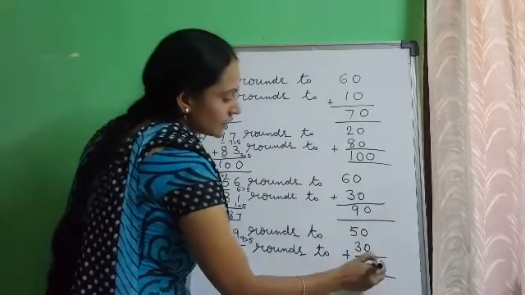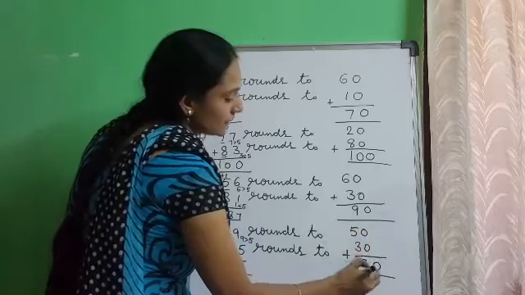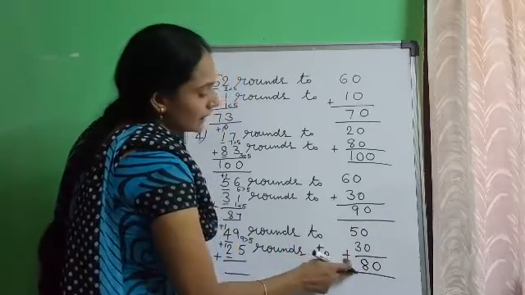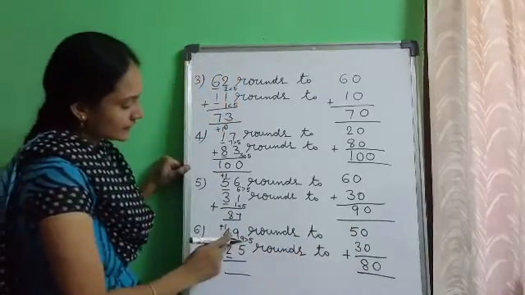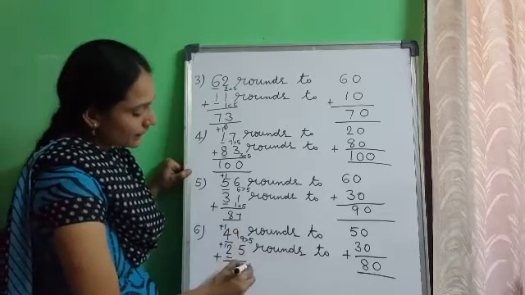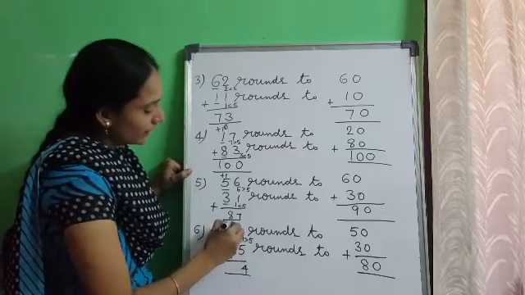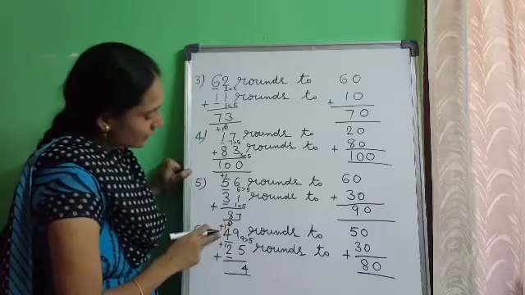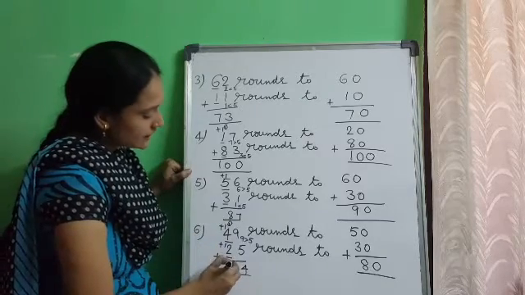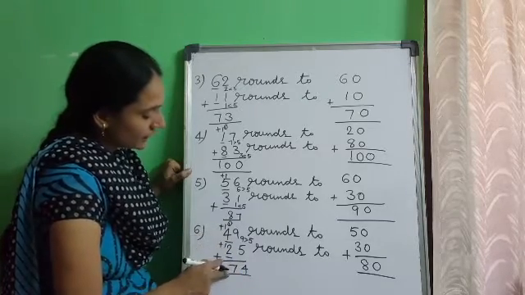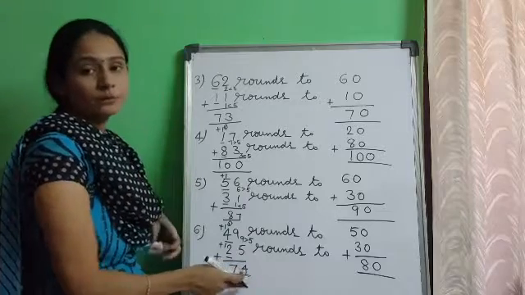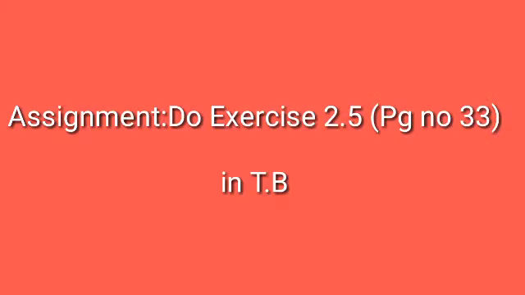Now add 50 plus 30. 0 plus 0, 0. 5 plus 3, 8. The sum of 50 and 30 is 80. Next, 9 plus 5, 14. Write 4, carry over 1. 4 plus 1, 5. 5 plus 2, 7. The sum of 49 and 25 is 74. Children, complete the given assignment.